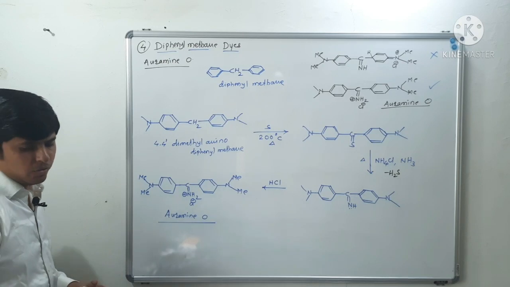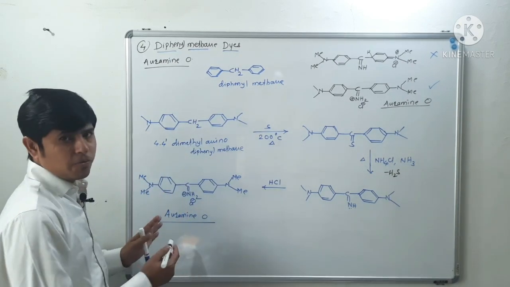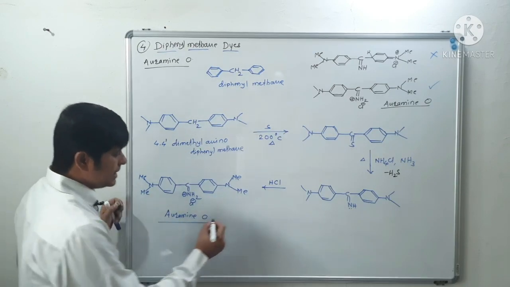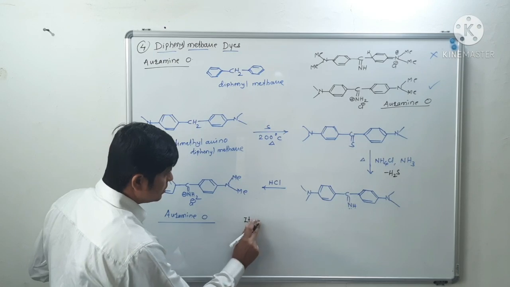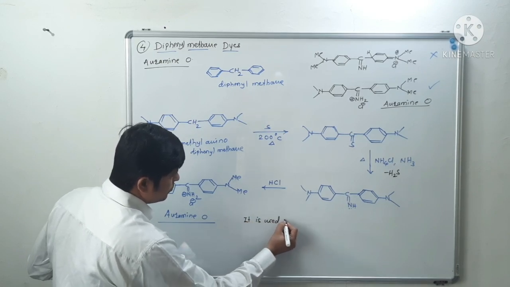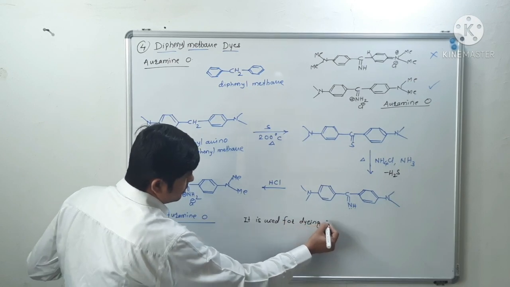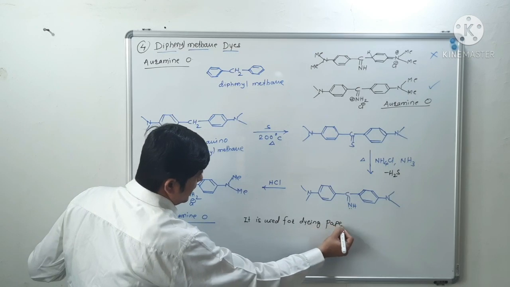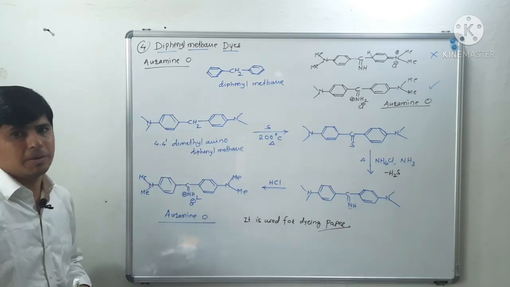Okay, so this is auramine O. Now what is the use of auramine O? It is a diphenyl methane dye. It is used for dyeing paper. Okay, this is a dye used for paper. This is the use of auramine O.